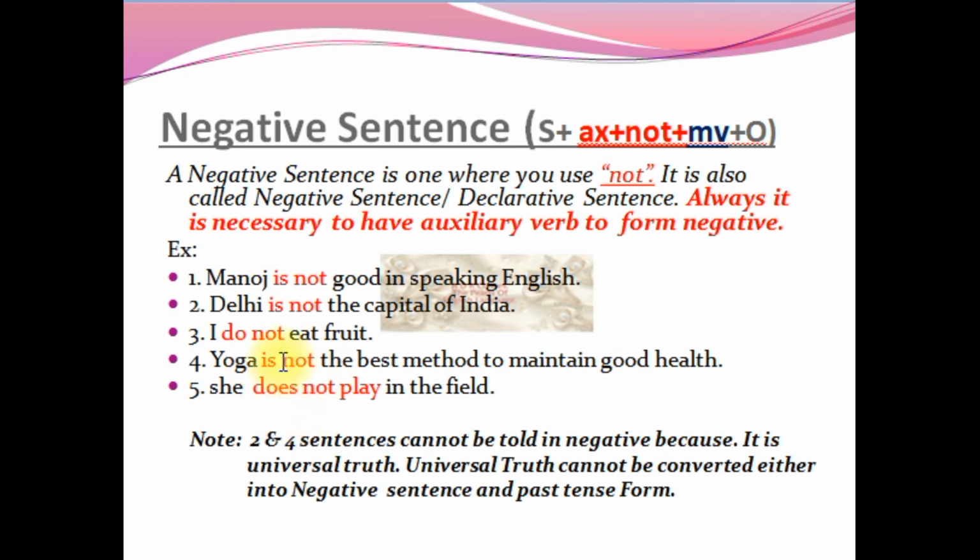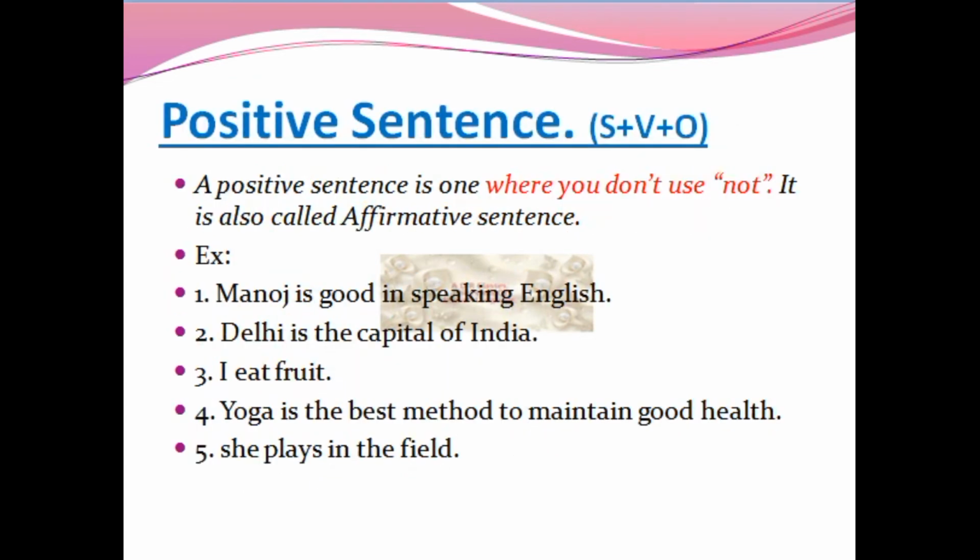"She does not play in the field." This is a simple sentence. This is not a universal sentence. Okay, so you can use "not" here. Only the second and fourth sentences come under universal truth and you should not use "not" there. Then what are you supposed to do? You are supposed to write them in positive itself. Okay. Delhi is the capital of India. Yoga is the best method to maintain good health.